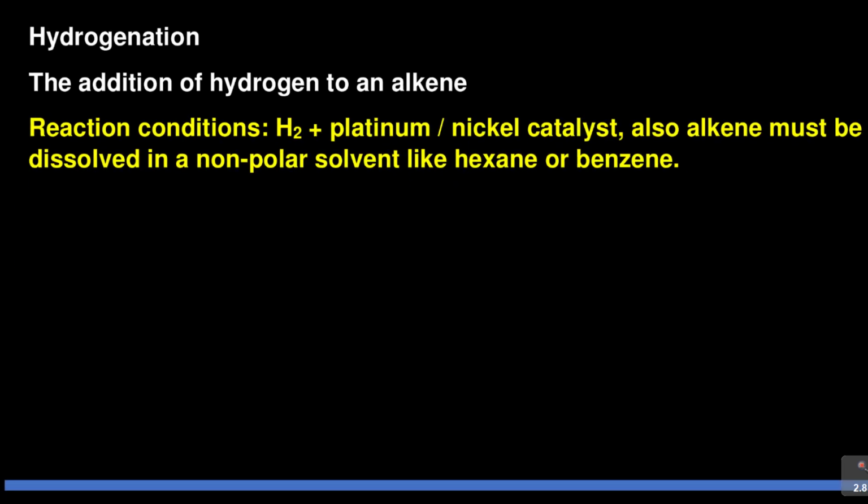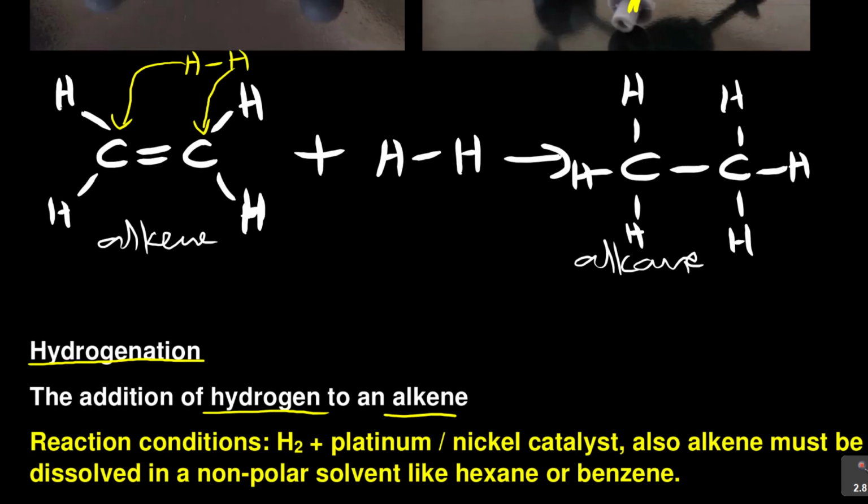called hydrogenation. Now hydrogenation is the addition of hydrogen to an alkene, just like what we did here. You see, addition of hydrogen. This is hydrogen because it is H2. That's hydrogen gas.